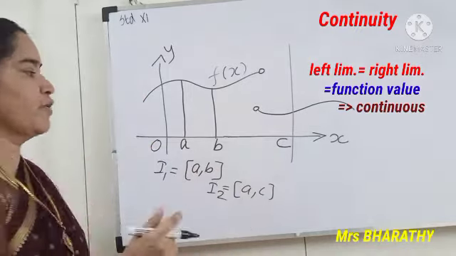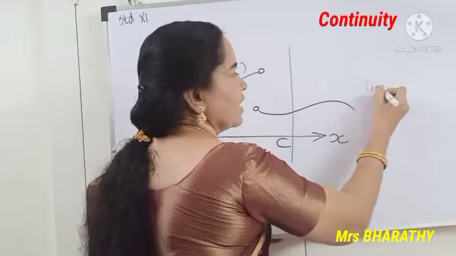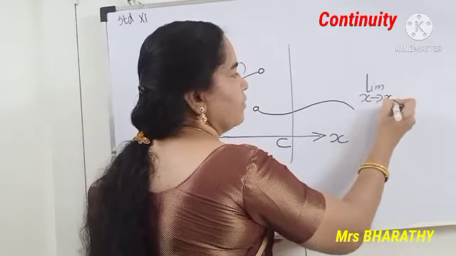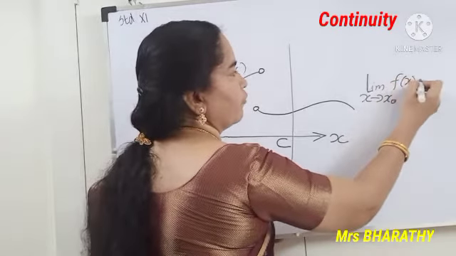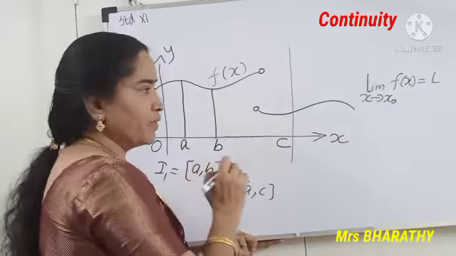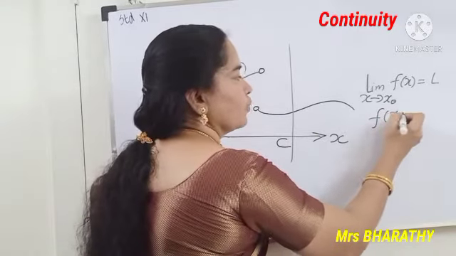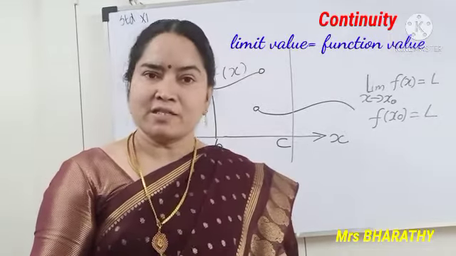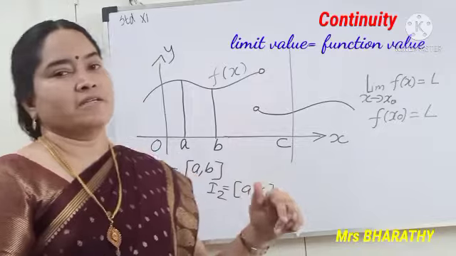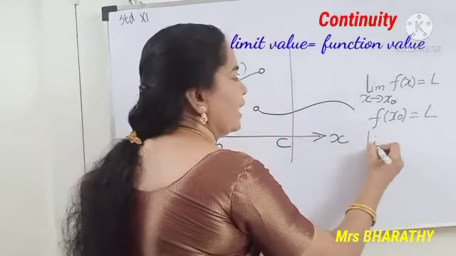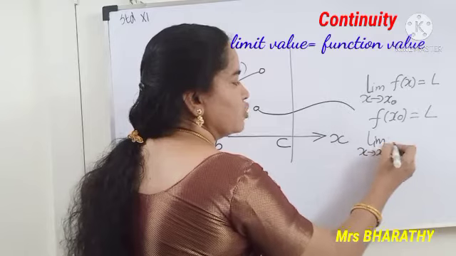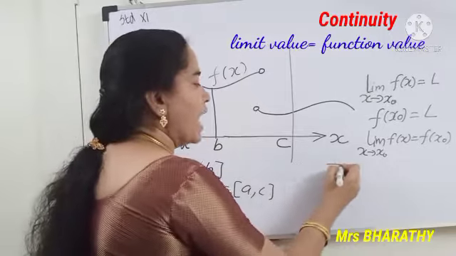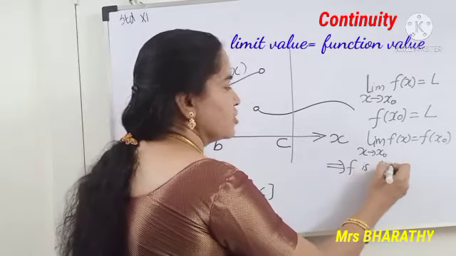So how do I define it? I should say limit x tends to x naught, f of x is some L, let me say. The function value also should be L only. So the limit should exist, the function value should exist, and they must be equal. So whenever I say limit x tends to x naught of f of x equals f of x naught, I can declare f is continuous.